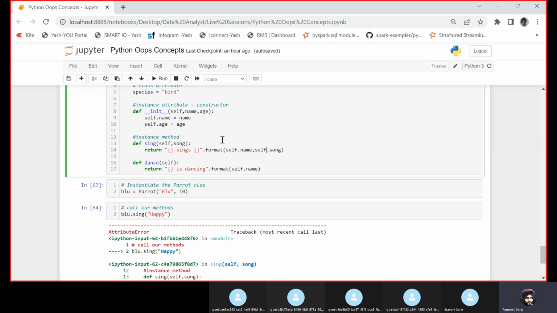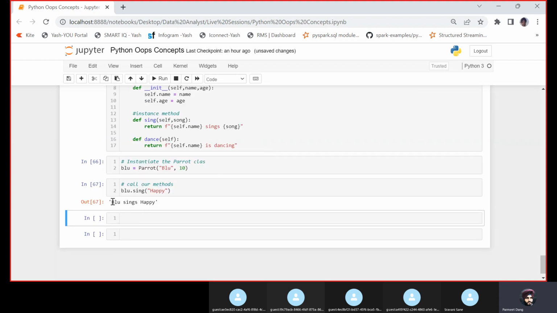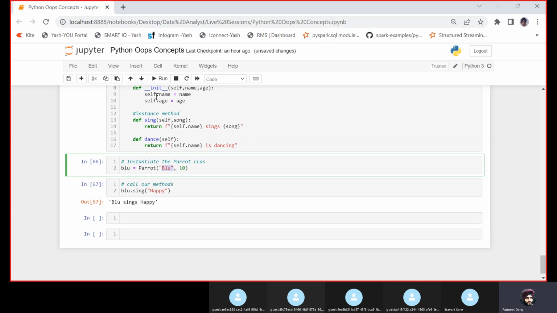Okay, the problem, I got it. I am passing self.song, which is wrong because I need to pass song. We need to directly pass song. So let me correct this. We can write a formatted string also. So let me go back. Here we need to only pass song because it is not self.song. So that's where you would see that blue sings happy. So self.name is blue, and it is passed here, sings, and the song which we have passed here.